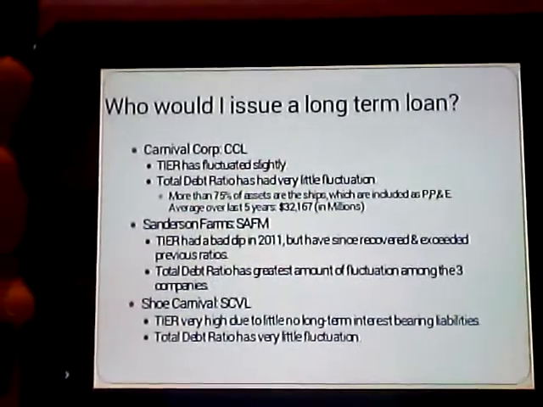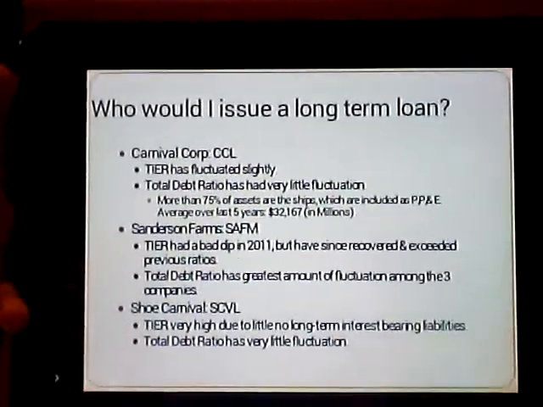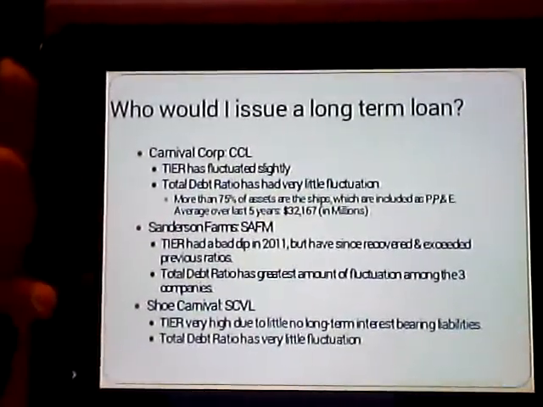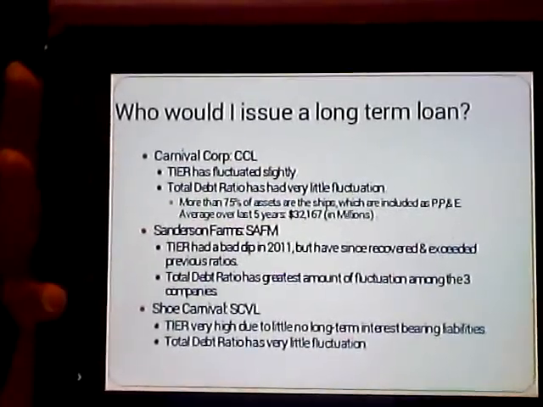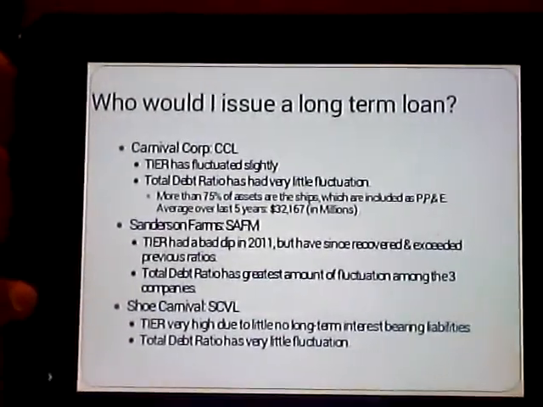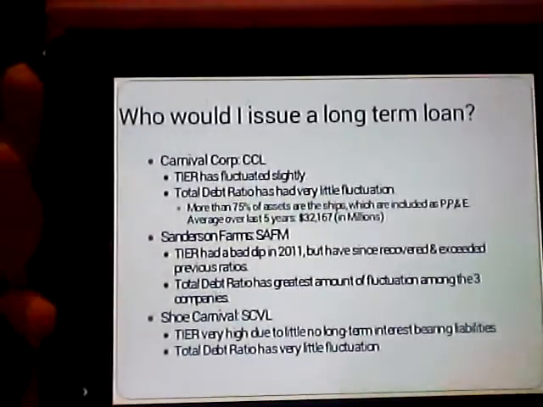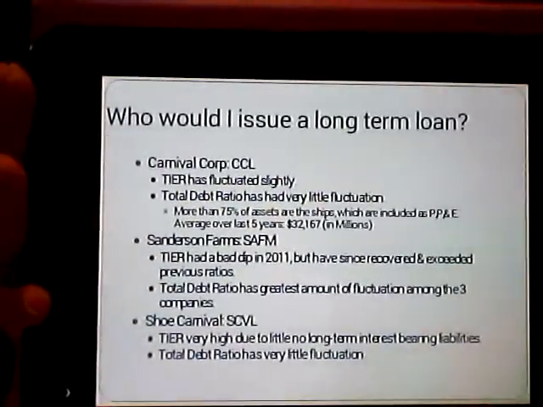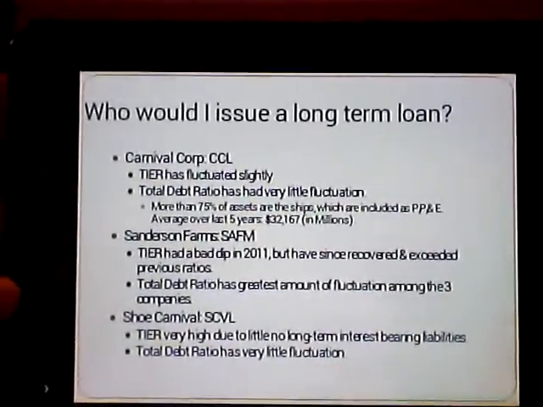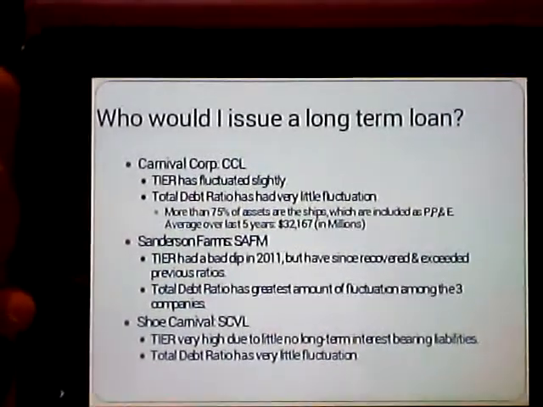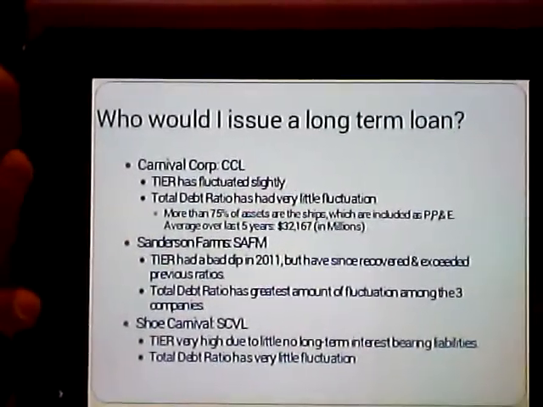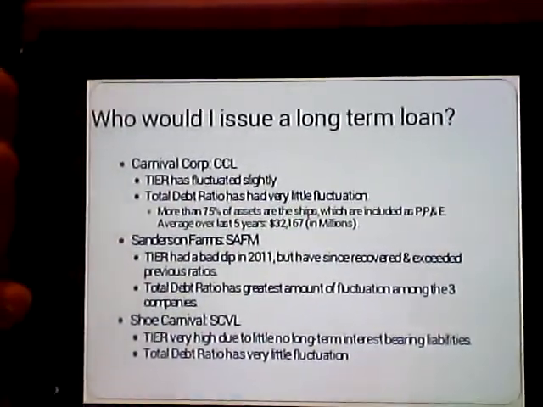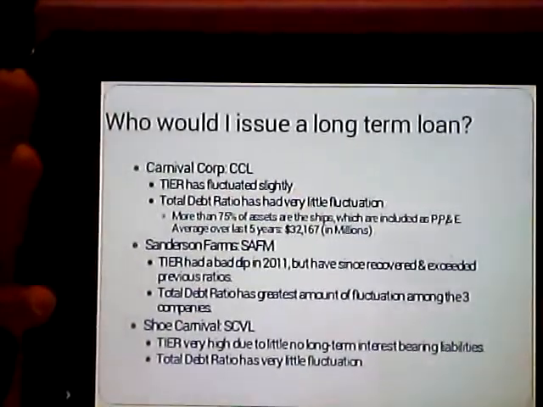So to answer the question of who I would issue a long-term loan to, I looked at the times interest earned ratio and the total debt ratio. For Carnival Cruise Corporation, the times interest earned ratio fluctuated slightly, and like I said, that is just a ratio of EBIT to interest. So you want to see how much money a company has earned and whether or not they're going to be able to pay the interest that is accrued. So it fluctuates lately. There's not any big signal of anything. Just would want to keep an eye on it, make sure that it didn't dip down very badly.